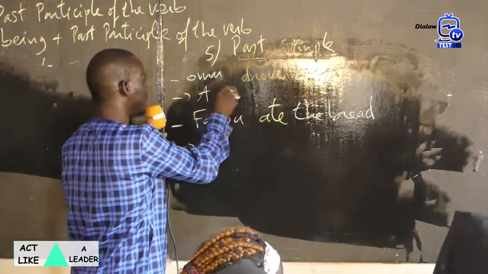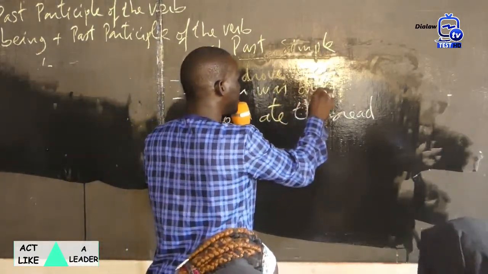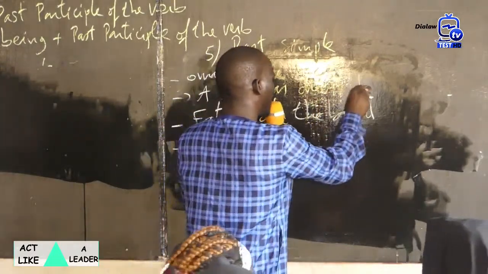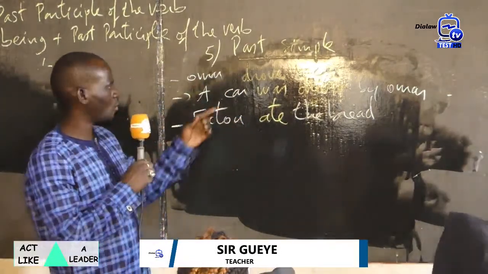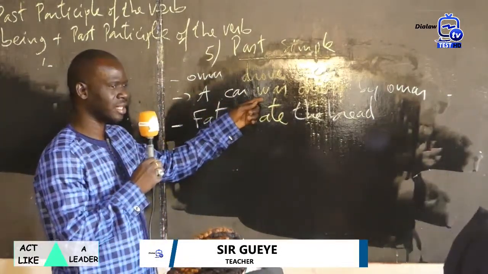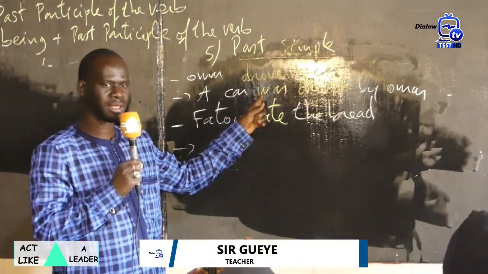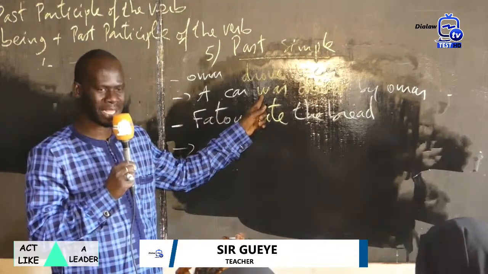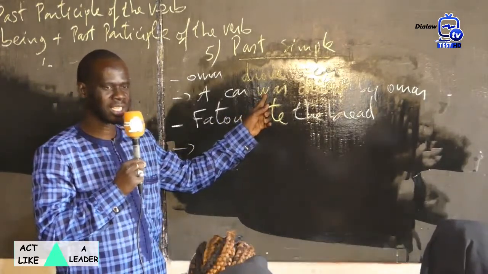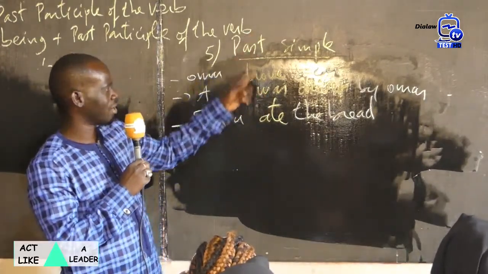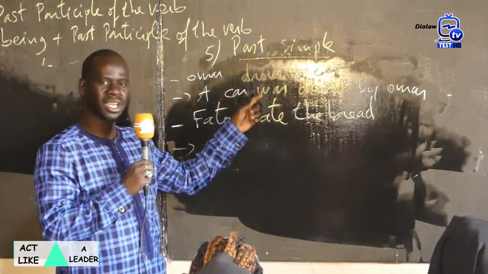Very good. A car was driven by Omar. Okay. Why do you put here was driven? Why not is driven? Because the past simple. So to be will be in the past simple. The present simple we had is driven, and here past simple was driven.